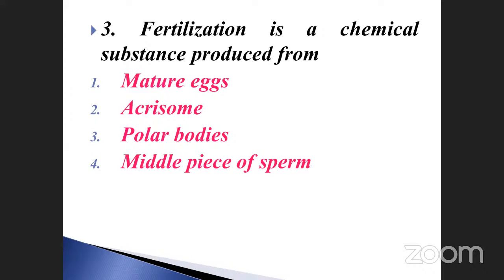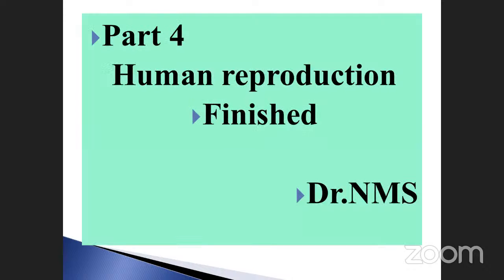Fertilization is a chemical substance produced from what: a mature egg, acrosome, polar bodies, or middle piece of the sperm. Fertilization. Okay, it's a chemical substance. Note down the question. Tomorrow you tell me the answer. Today, the part 4 will be finished. We will pass on to the next one, the 5th one.